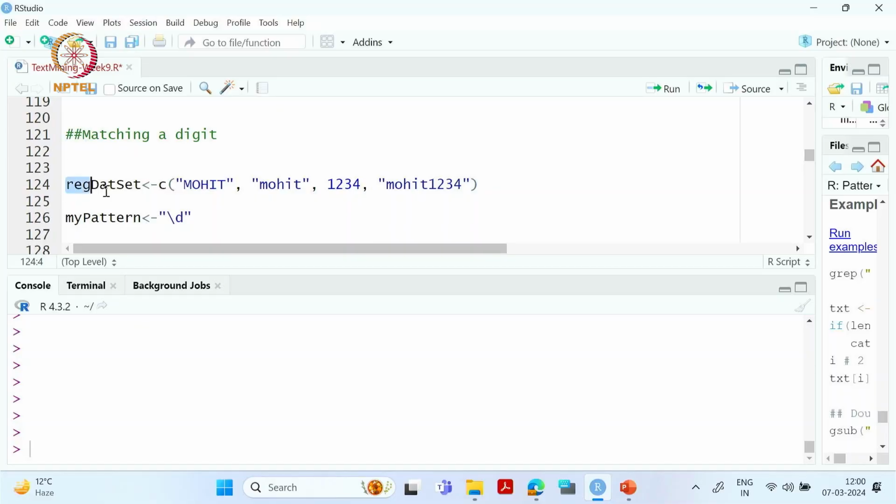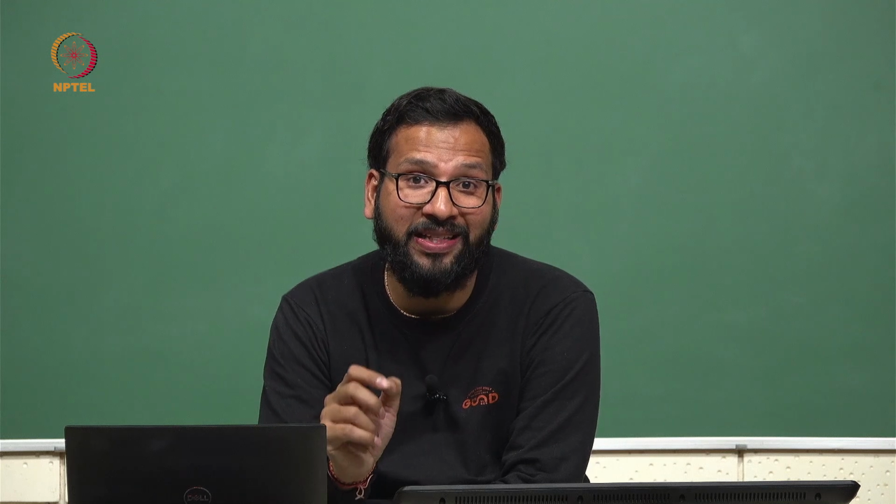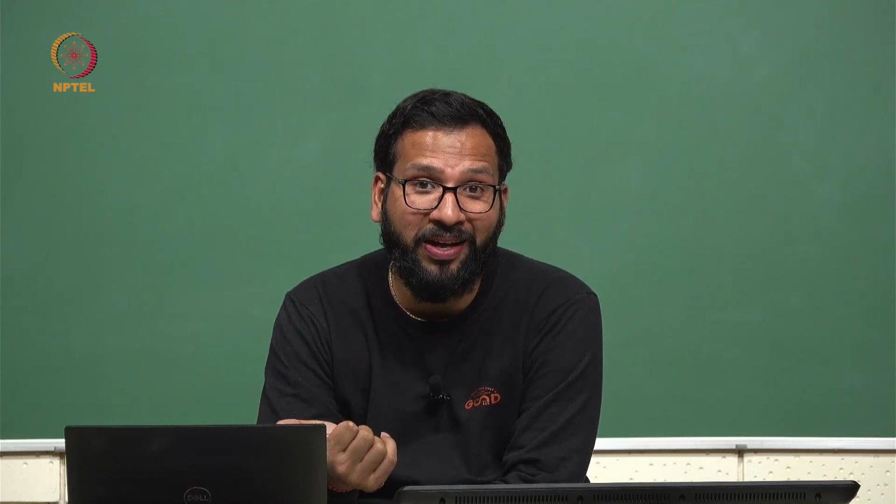So for that let us assume that we have this object where we have this Mohit and this 1 2 3 4, this Mohit 1 2 3 4, okay. So here is a practice question for everyone: what exactly will this 1 2 3 4 be in this particular object reg data set? You have to answer this in the discussion forum, and please let us know what exactly this 1 2 3 4 is here, okay.